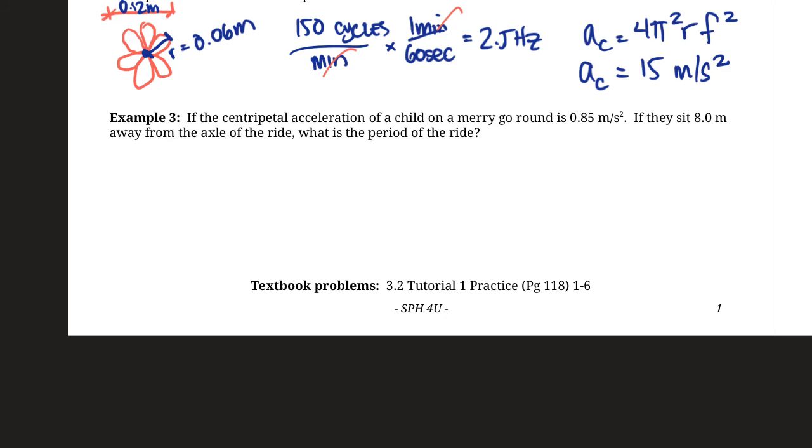All right, a child on a merry-go-round, so same idea, but you have a person sitting on a merry-go-round, and they're going around the circle, and it's telling us what the centripetal acceleration is. And if they sit 8 meters away, so the distance from the center, basically the axle, the center of rotation, is 8 meters. That's the radius. What is the period of the ride? And remember, the period just means how long it takes to go around one cycle.